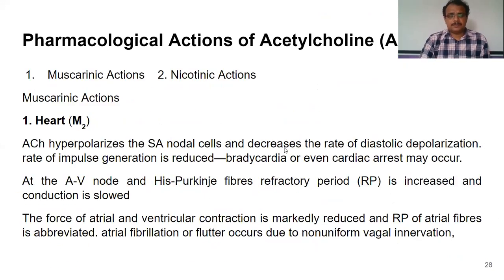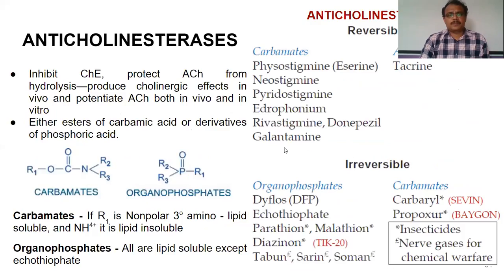So next we will see about the other class of drugs. They are anticholinesterases. So previously we have seen cholinergic agonists. Now we will see the other class of drugs, anticholinesterases. So anticholinesterases are nothing but the drugs which block or inhibit the action of the enzyme called acetylcholinesterase.